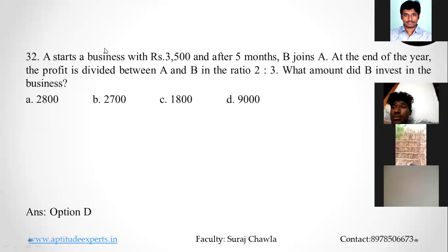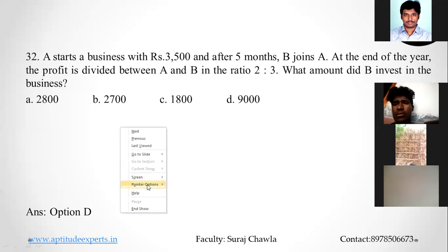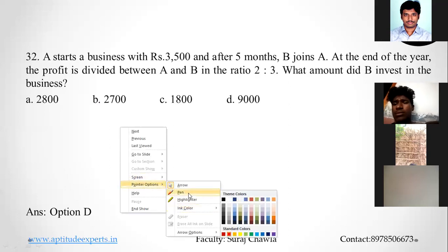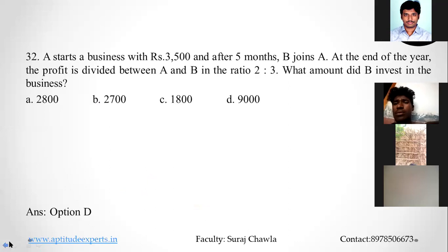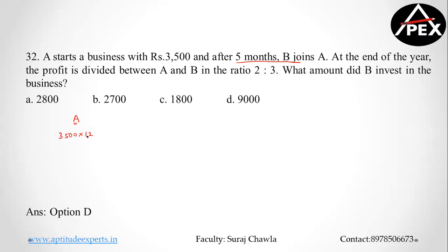So A starts a business with 35,000 rupees, okay? And then it says after 5 months, B joins him. The option is already there in your notes, on your screen. So after 5 months, B joins him, right? And then we are talking about at the end of the year. So if you understand, can I say A's money has been invested, that is 35,000 for 12 months, because A has been there for the entire duration mentioned in the question.